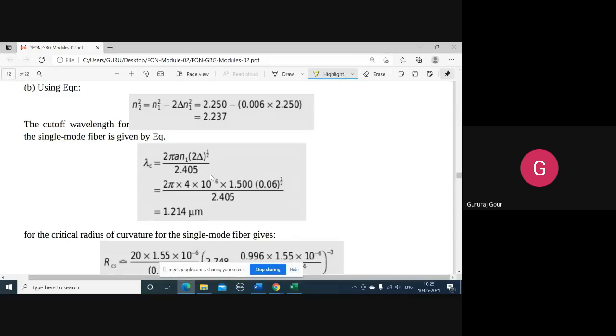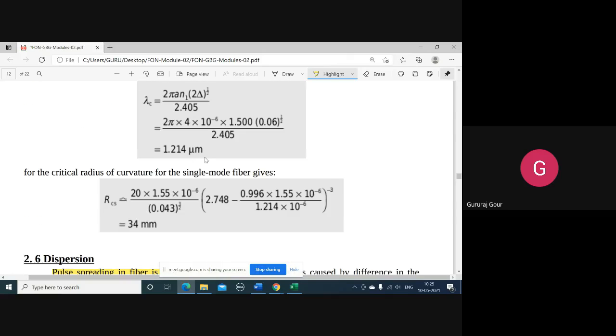For the multi-mode, it will become root 2 times 2.405. This will not be given, but you have to remember it. Right now, we are dealing with the single mode, so it is going to be 2.405. If you make these substitutions, you will get the cutoff wavelength for the single mode fiber as 1.214 micrometer. Simply substitute all the things here and use the calculator, so no intermediate steps are required. You will get the radius of curvature as 34 millimeter.